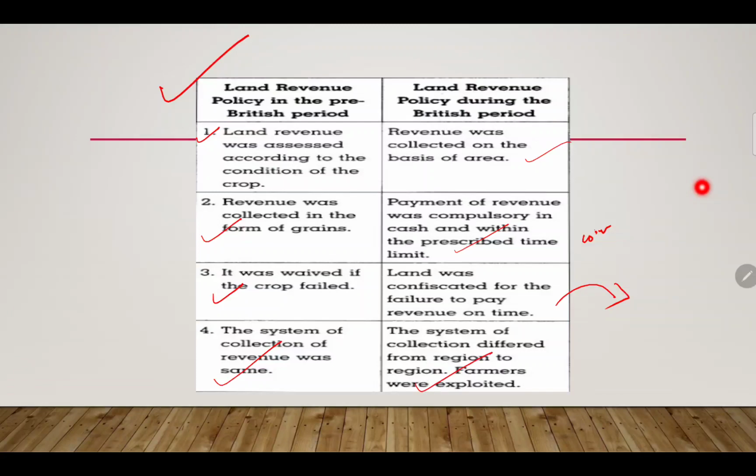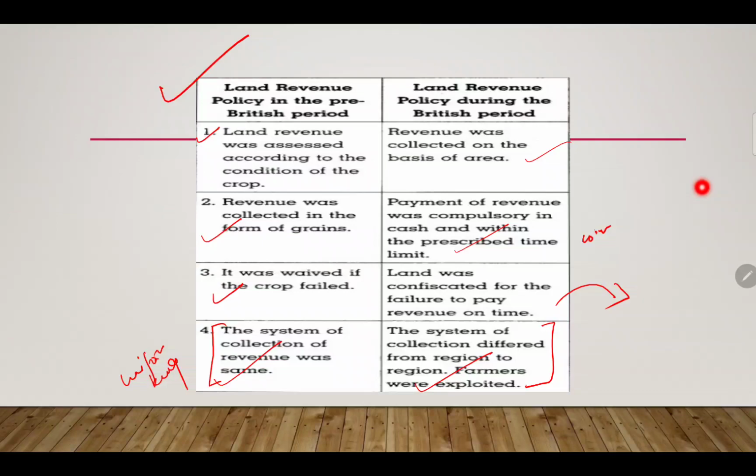Farmers were exploited. Before, when kings used to rule, there was a uniform collection of revenue. But after the Britishers came, it was totally changed. It differed from place to place and from region to region. On top of that, farmers were exploited.